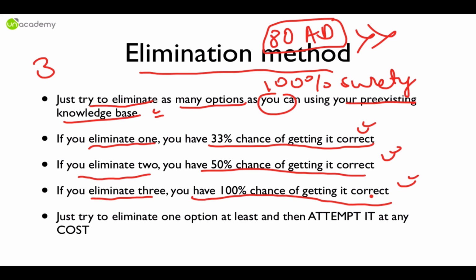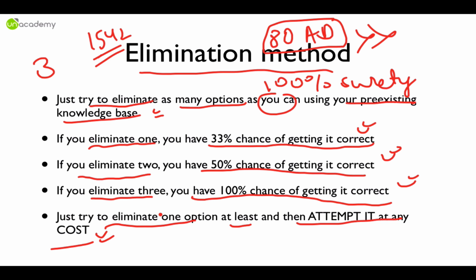So even if you don't know the correct answer, suppose they ask you an essay type question when Akbar was born. You can't answer 1542 AD. But in the options, they have to provide it as the correct answer. Okay. So just try to eliminate one option at least and then attempt it at any cost. Please attempt it at any cost. If you can eliminate one option, you have to attempt it. Otherwise, you will find it difficult to get your name in the mains list.